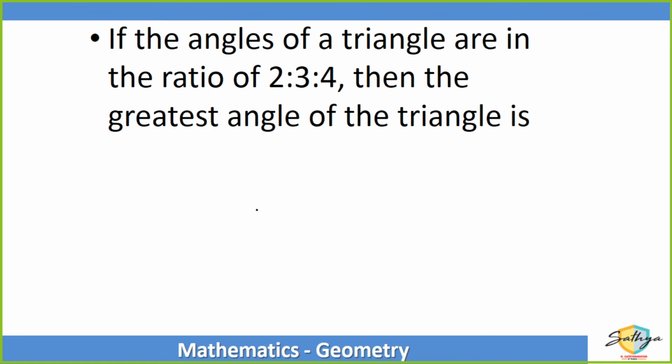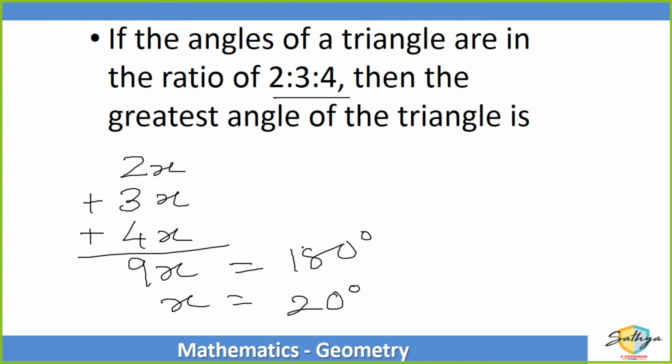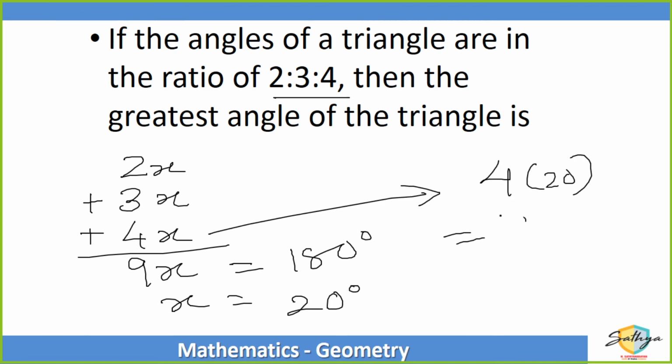See, if the three angles are in the ratio of 2, 3, 4, that means can I say the angles are 2x, 3x and 4x? So if I add the three angles, then 9x is equal to 180 degrees, which means x is equal to 20 degrees. So the greatest angle, 4x or 4 multiplied by 20, should be equal to 80 degrees. Shreya, got it? Yes. The answer is 80 degrees.